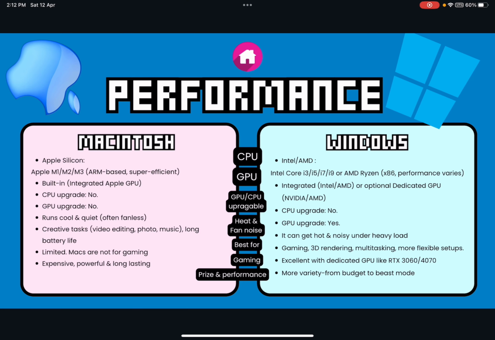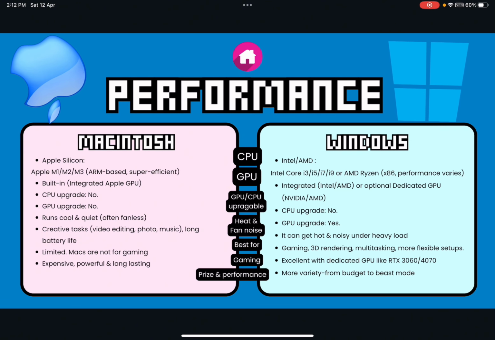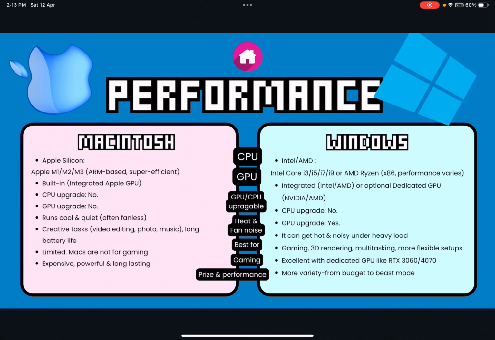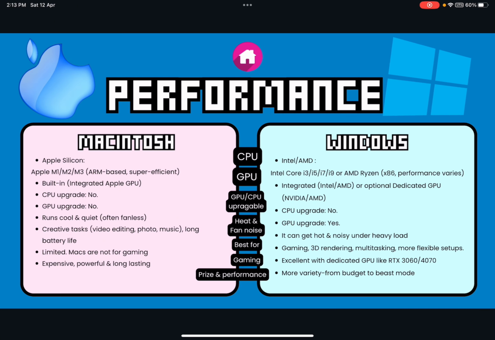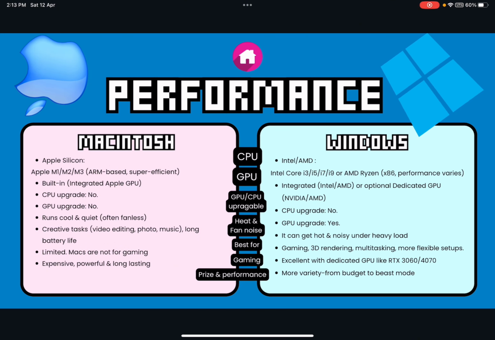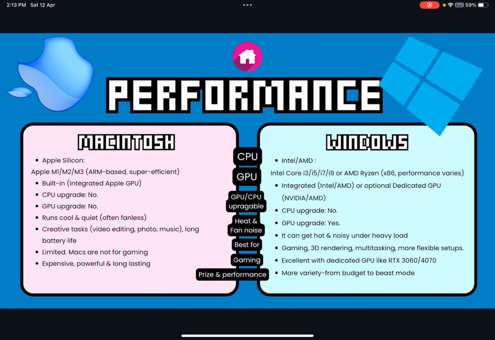To compare the performance between Mac and Windows, we compare their CPU, GPU, upgradability of CPU and GPU, heat and fan noise, the best features, gaming capabilities, and the price and performance.